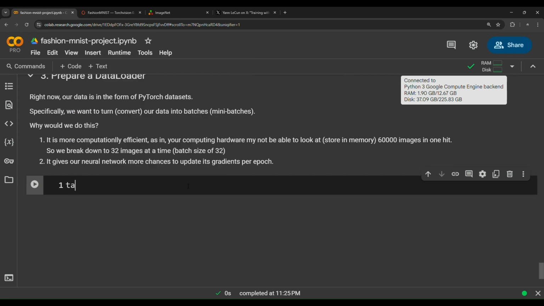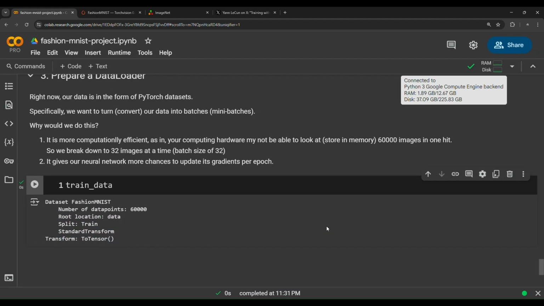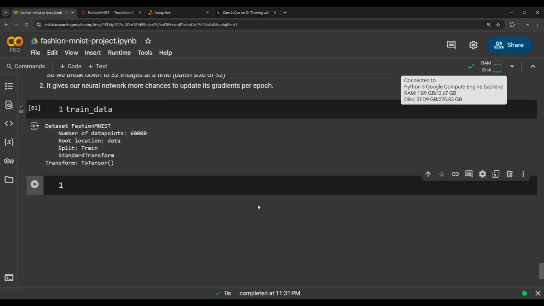So now, if we show the train data, it is just a dataset called FashionMNIST. The number of data points is 60,000 images, root location data, split train, transform ToTensor. This is a dataset that is not yet batched. Now, to turn it into batches, we need to import a class from PyTorch. So from torch.utils.data import the class DataLoader. This class is the heart of loading large datasets into models.